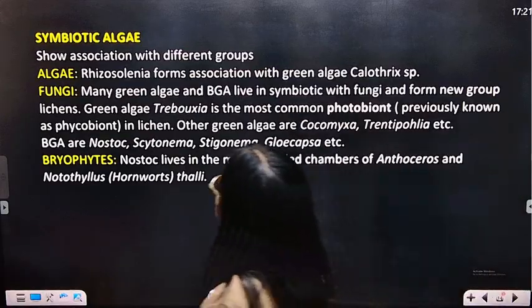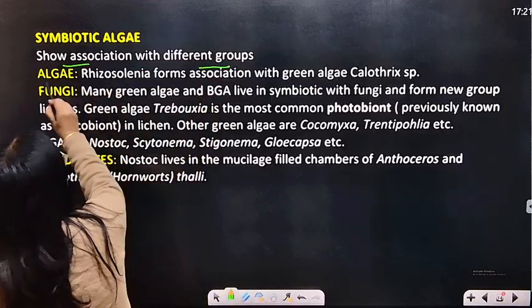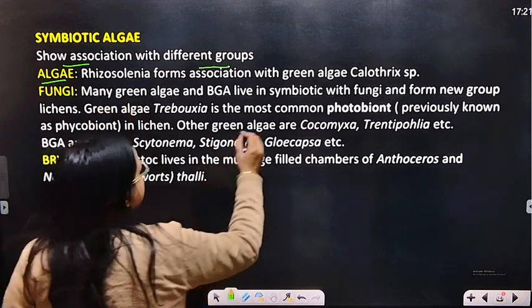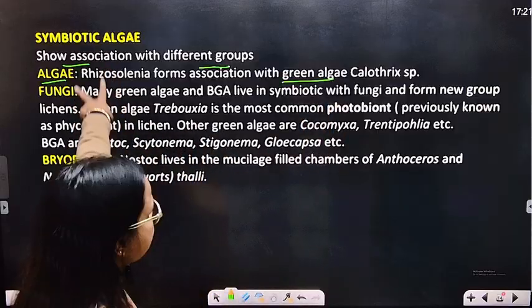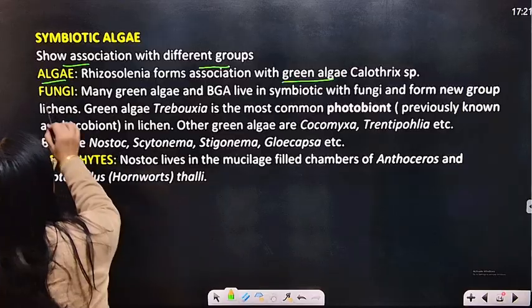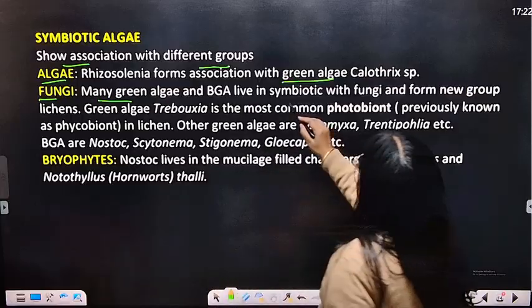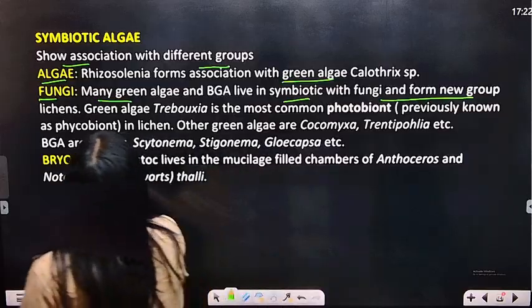Symbiotic algae. Okay, so they show association with different groups. Algae, that is Rhizosolenia, forms association with green algae, Calothrix. This is symbiotic association. Fungi: many green algae and blue green algae live in symbiosis with fungi and form a new group, lichen.